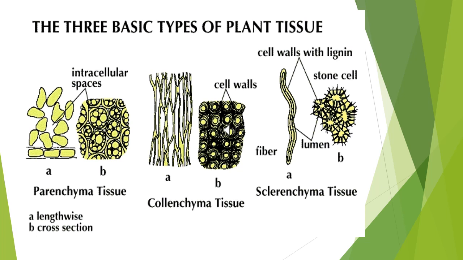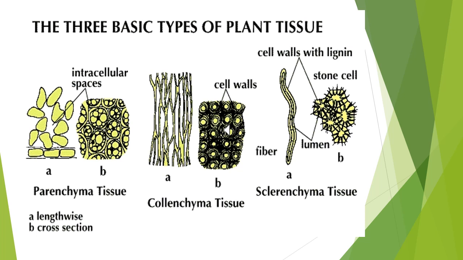So parenchyma, it is filler tissue. Collenchyma, it is supporter. Sclerenchyma, it is protector. Parenchyma is present in all organs of the plant. Look at the picture. Parenchyma is present in all organs of the plant. It forms the ground tissue, mostly cortex, pith.